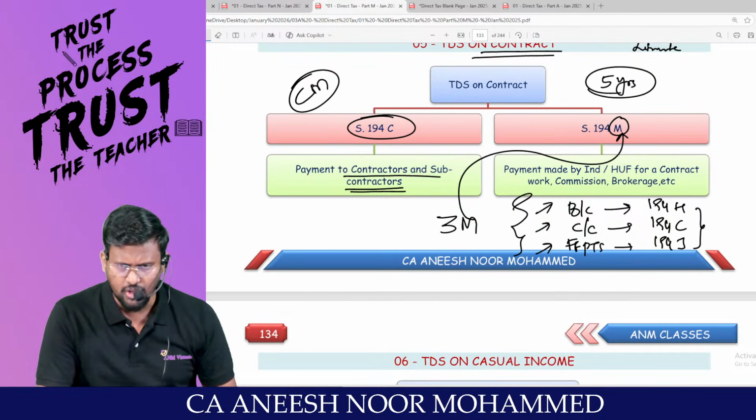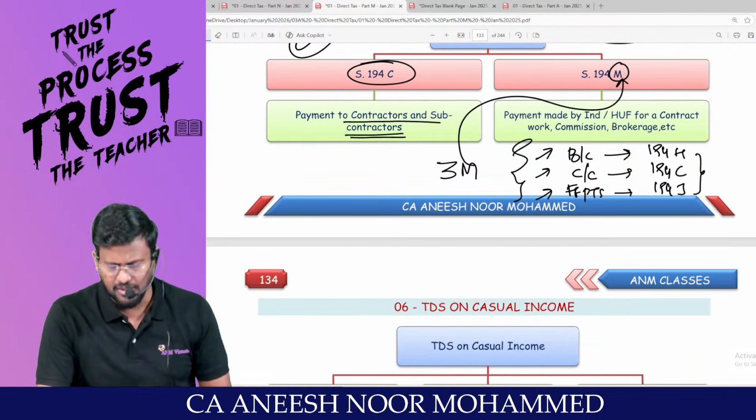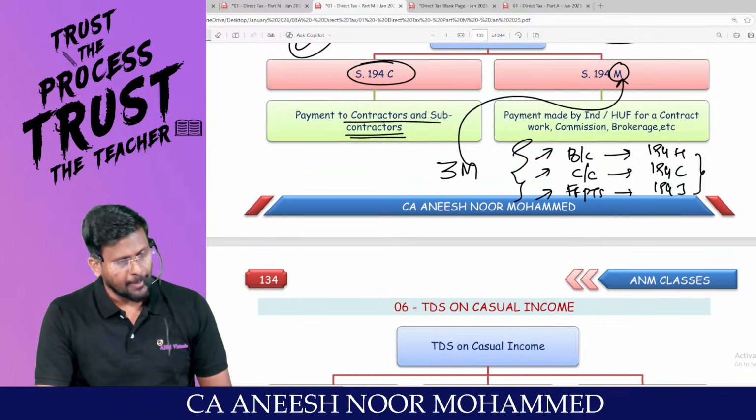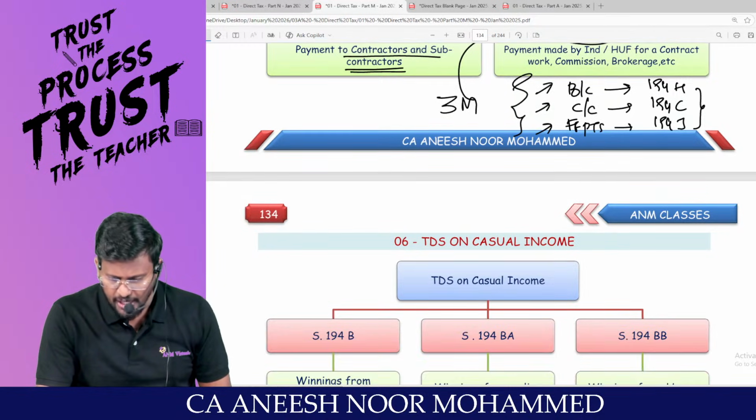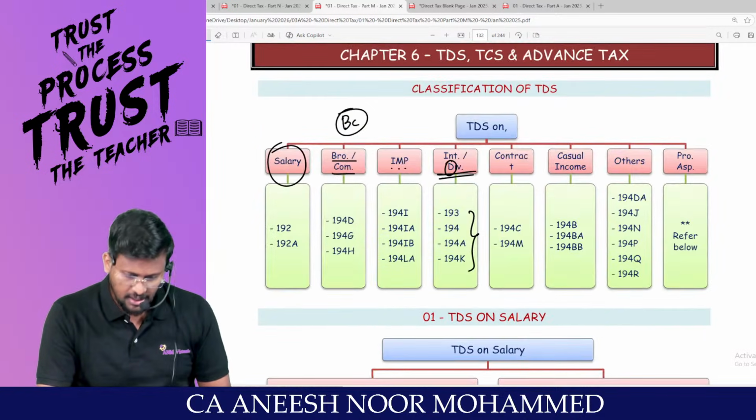What is 194H? Brokerage or commission. What is 194C? Payment to contractor or subcontractor. What is 194J? Fees for professional or technical services. Come on, once again from the start.